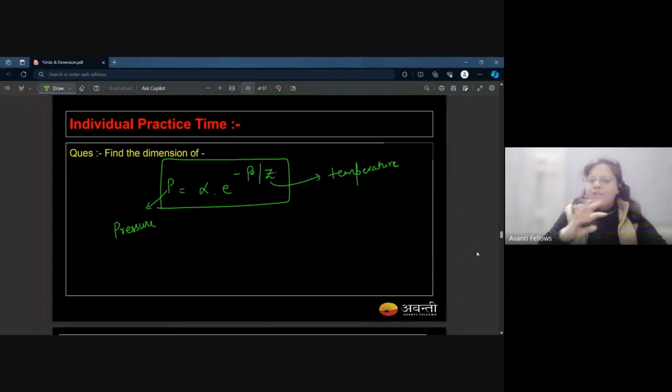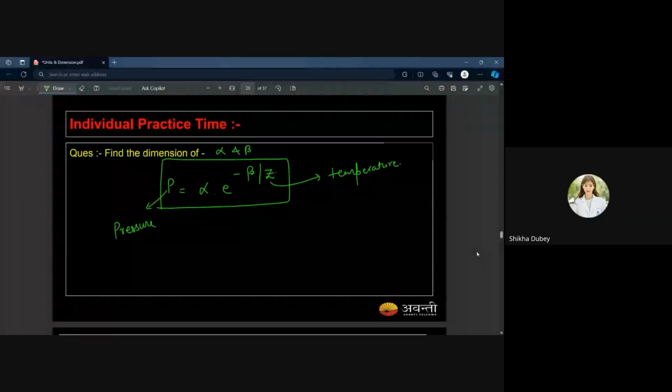You have only these two pieces of information. P is the pressure, Z is the temperature, and you have to calculate the dimension of alpha and beta. Is it okay? Yes, ma'am. Okay.